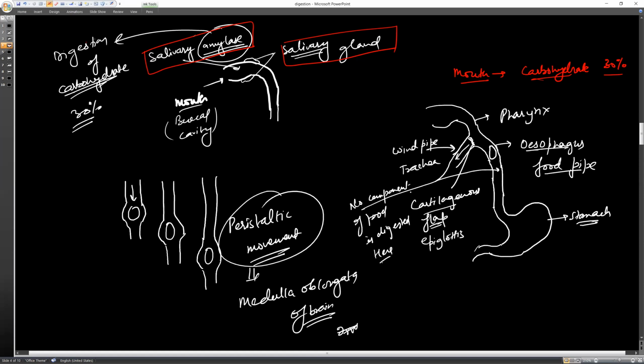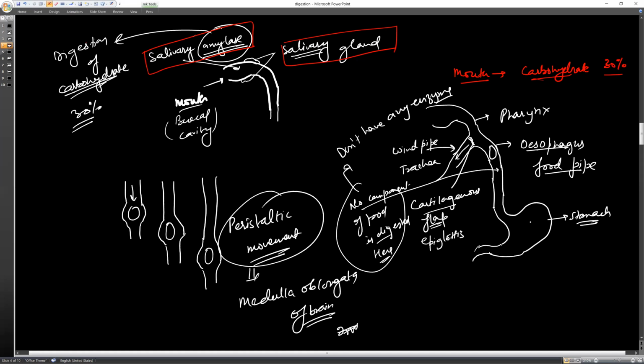No component of food is digested in the esophagus. Why? Because it does not have any enzymes.